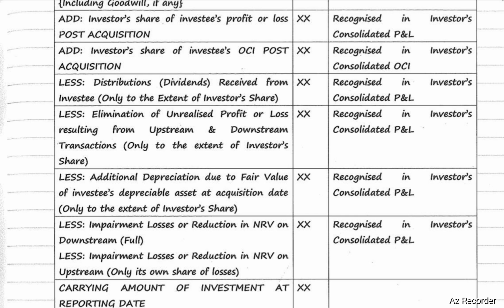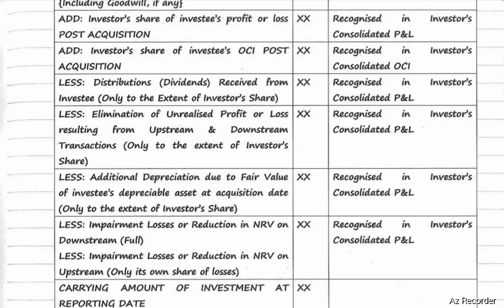of investor share. It will be recognized in investor's consolidated P&L, less elimination of unrealized profit or loss resulting from upstream or downstream transactions only to the extent of investor share. It will be recognized in investor's consolidated P&L, less additional depreciation due to fair value of investee's depreciable asset as on the date of acquisition only to the extent of investor share.